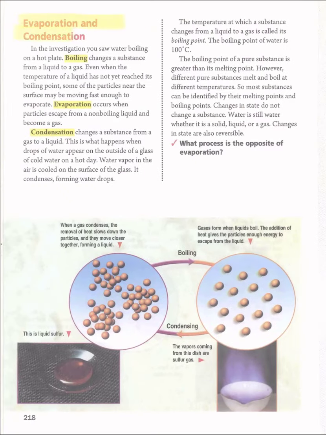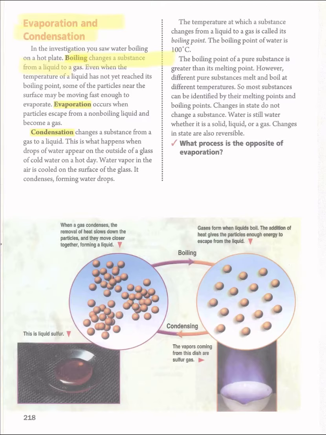Evaporation and condensation. There are two more processes of changing a substance or matter from one state to another. Here we have boiling. Boiling looks like evaporation, but there is a little difference, and now I will explain to you. Boiling is changing a substance from a liquid to a gas. It means the substance will change from a liquid phase to a gas phase.